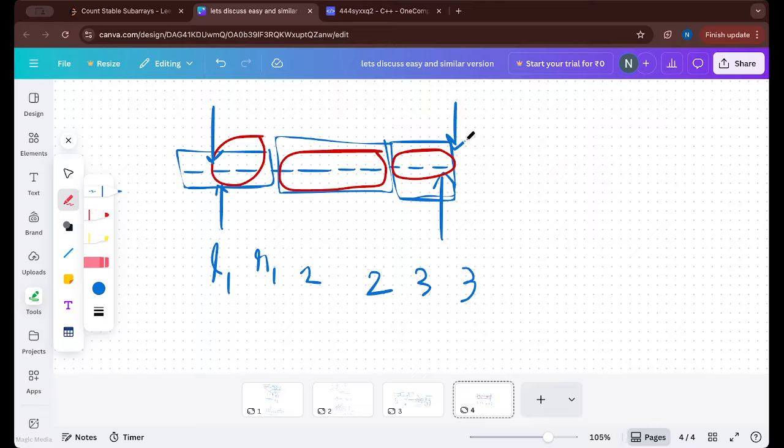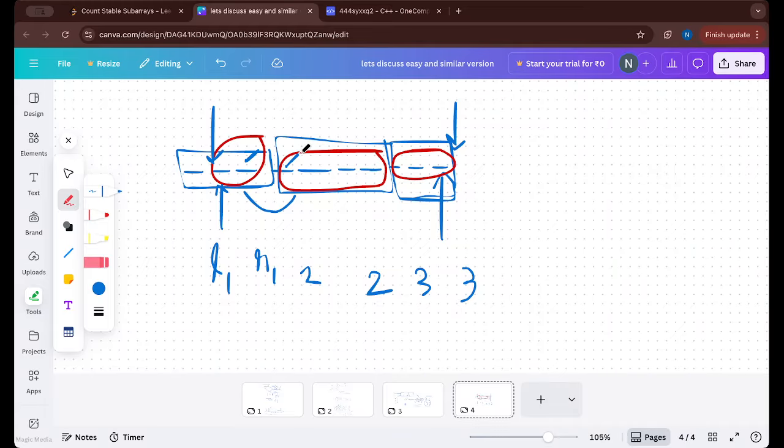So now we have to find the answer. Here these both are in different blocks, so we simply cannot do size into size plus 1 by 2. Let's say we have this array starting from this and ending at this. Obviously this is not sorted, because the starting value and ending value are in different blocks. So size into size plus 1 by 2 will not help us right now.